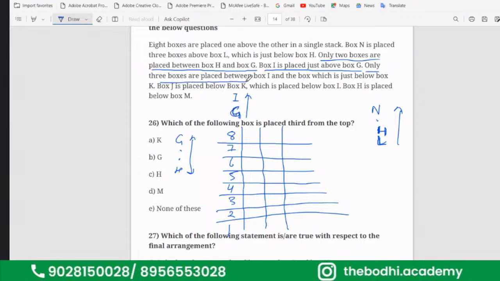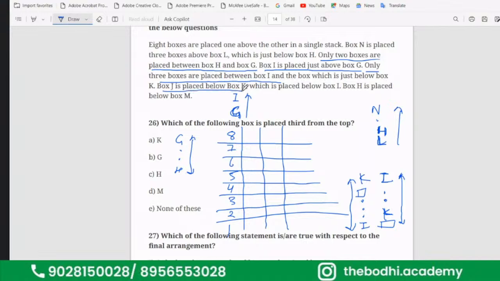Only 3 boxes are placed between box I and the box which is placed just below box K. If K is placed here, that means 3 boxes are placed between I and the box placed just below box K. But this is again a conditional. Both ways it is possible. So on the top way, we take K, then this empty box, then 1, 2, 3, and then I. It will look like this from the upper side, and for the lower side, it will look like this.